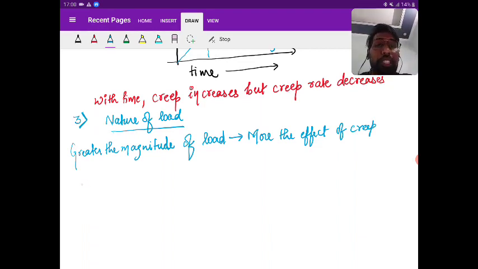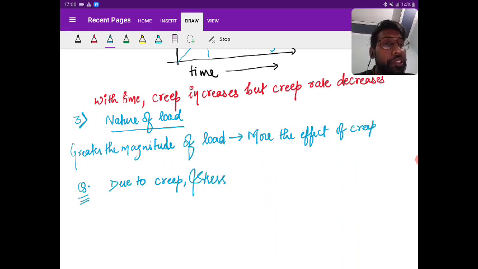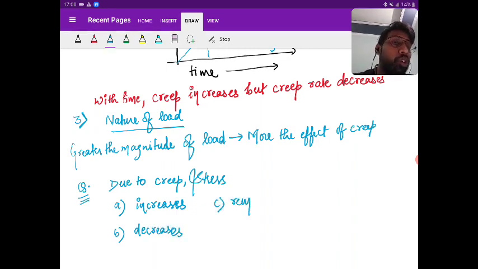Okay, now there's a question for you all. Due to creep, stress: option A, increases; option B, decreases; option C, remains constant; or option D, both increases and decreases.